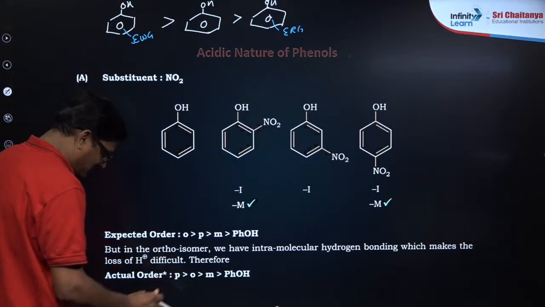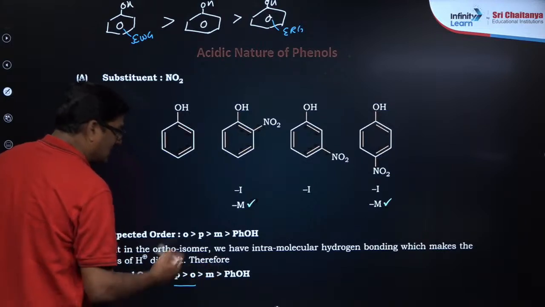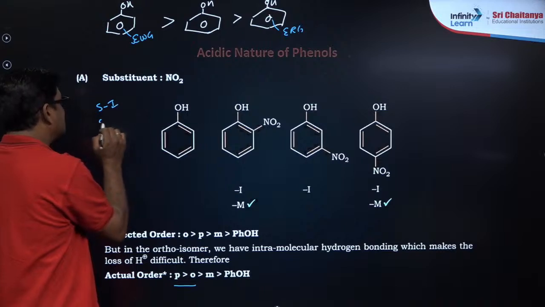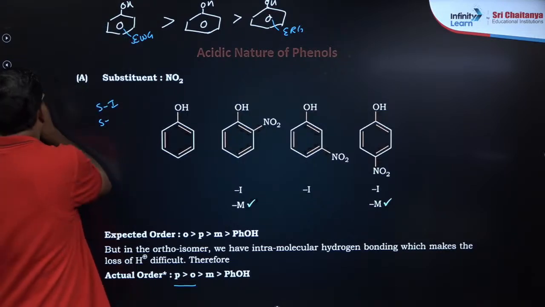The exception is para is greater than ortho. Here it is statement 1 and statement 2 kind of questions, mind it, statement 2 kind of questions.